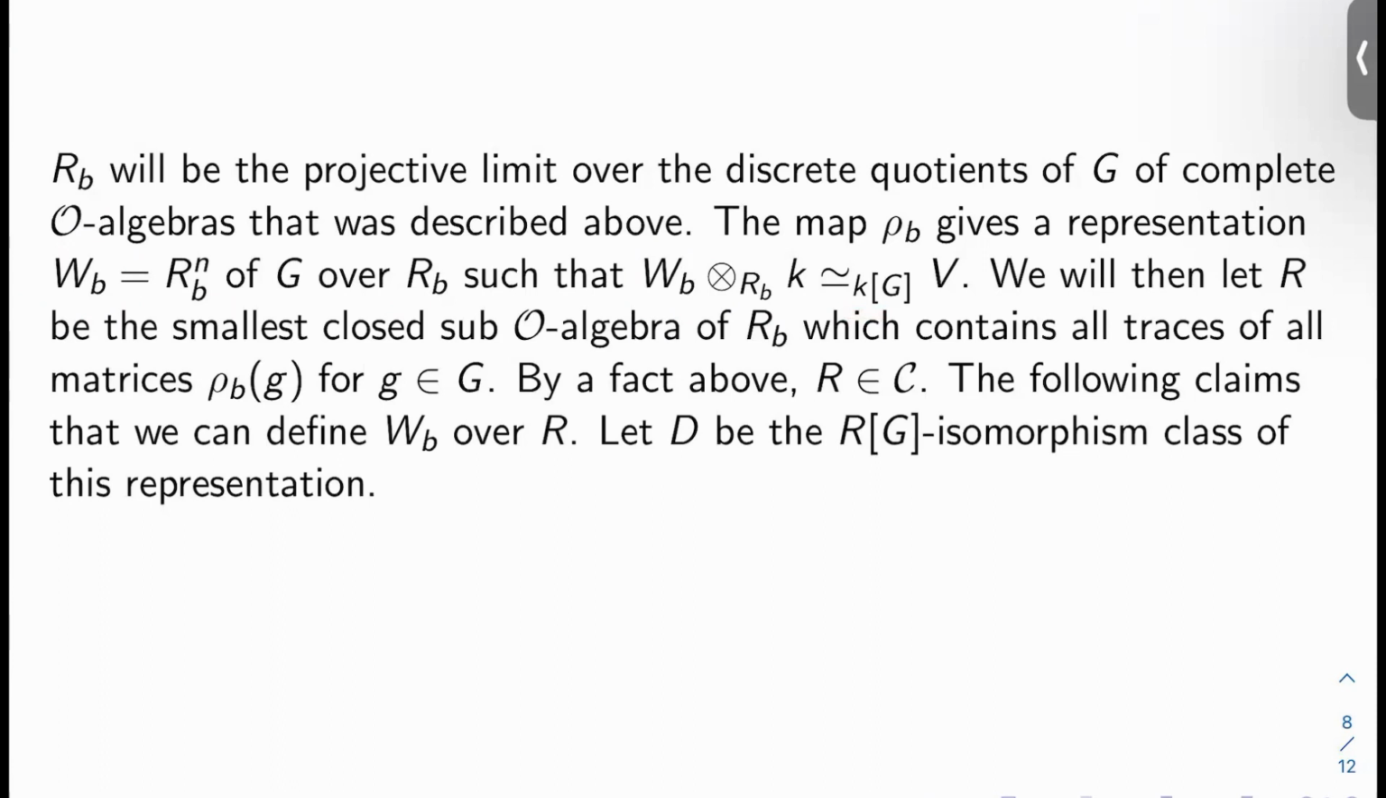What we'll end up doing then to conclude theorem 1 is we'll let R be the smallest closed sub-O-algebra of R_B that contains all traces of all matrices ρ_B(g) for g in G. And then by the remark above, R will be in C. So the following claim is that we can define W_B over R, the next proposition. We'll let D be the RG isomorphism class of this representation.